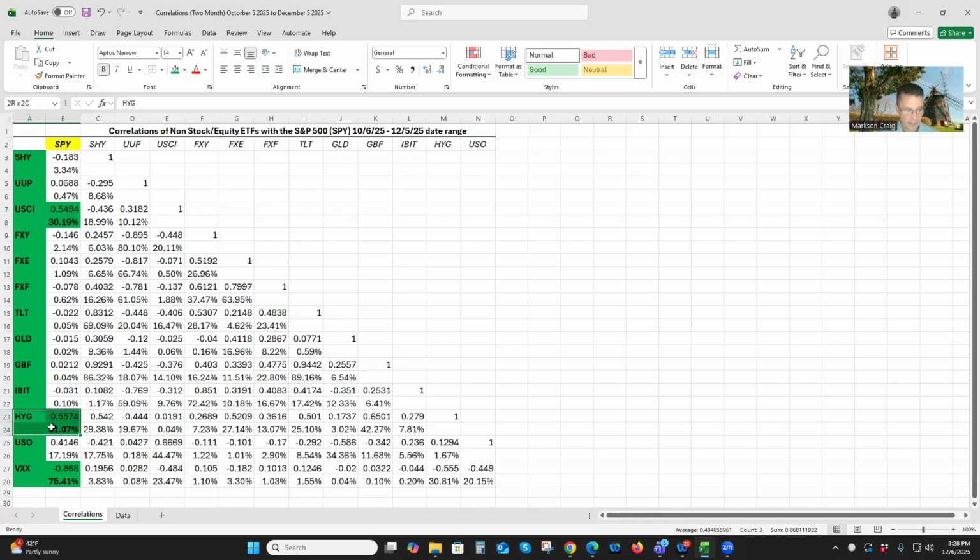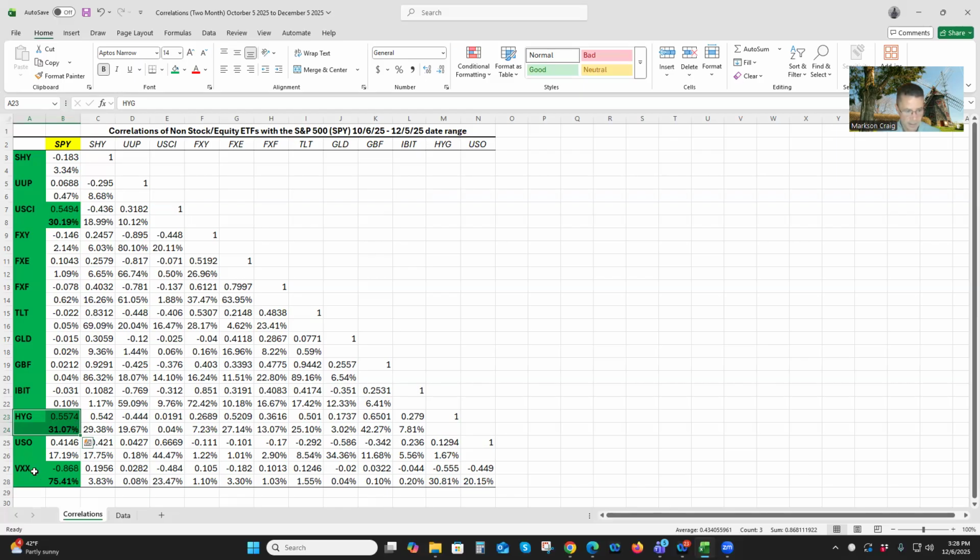HYG down here has a slightly stronger, coming in at second. HYG, again, is a high yield bond fund, a corporate bond fund, that accounts for 31.07% of the variance on SPY. As that goes up, so does SPY by